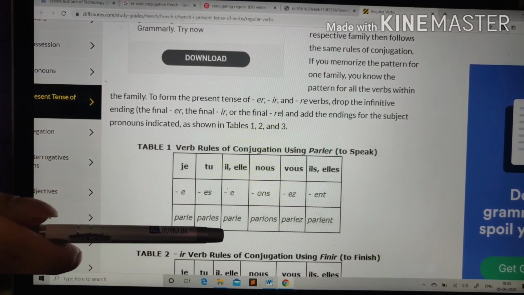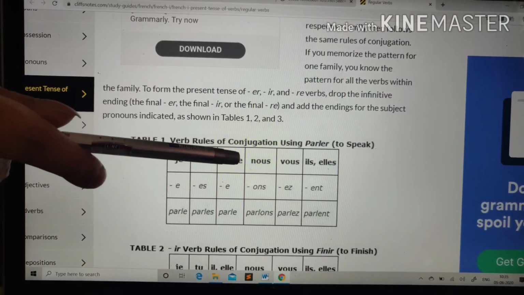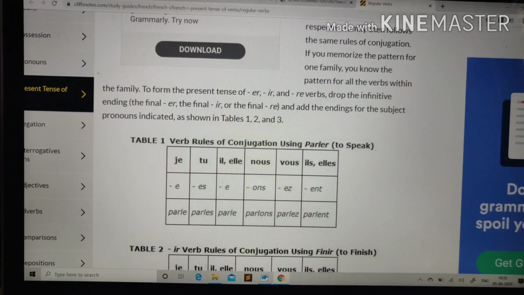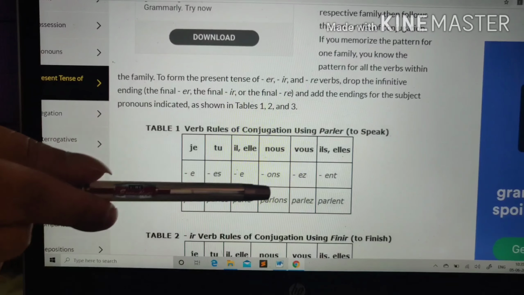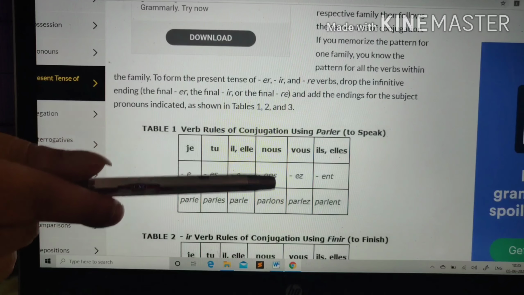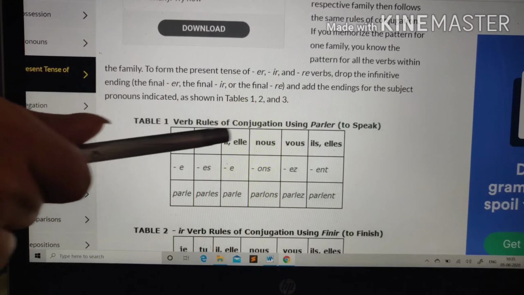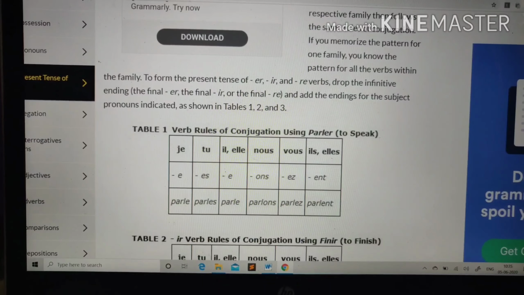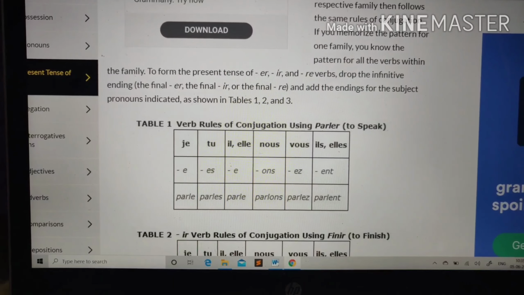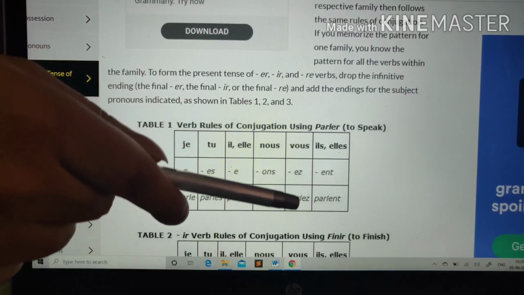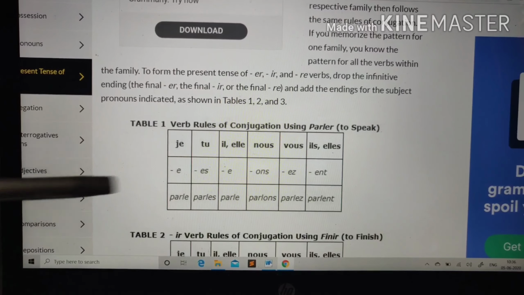So il parle, elle parle, that means he speaks and she speaks. And nous parlons, that means we speak, and vous parlez, that means you, here the plural form, you speak.